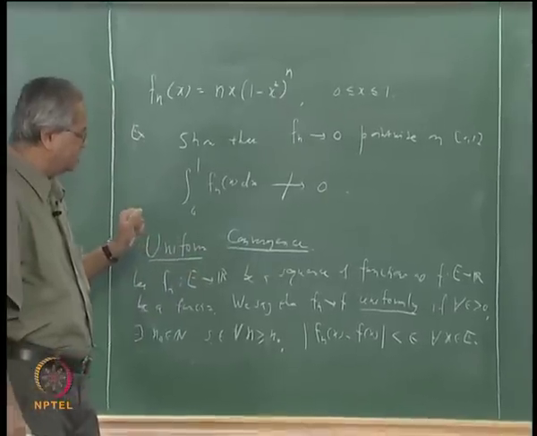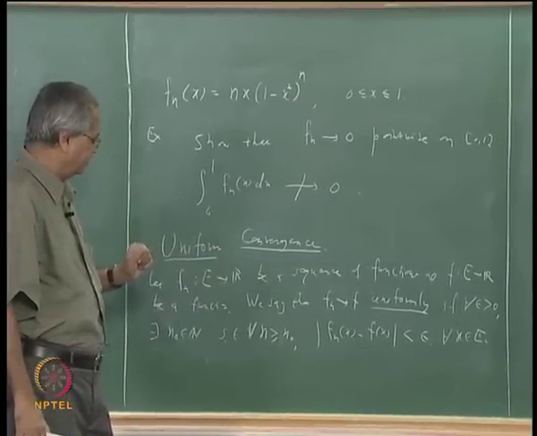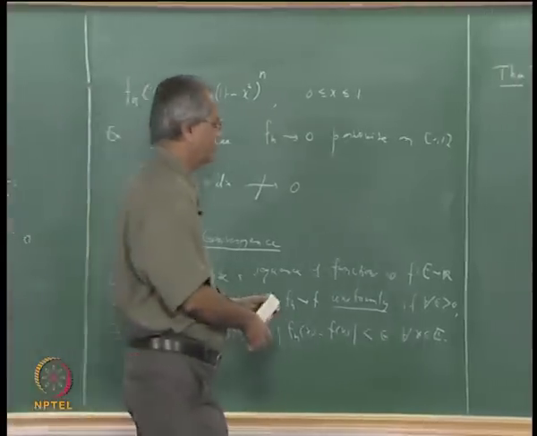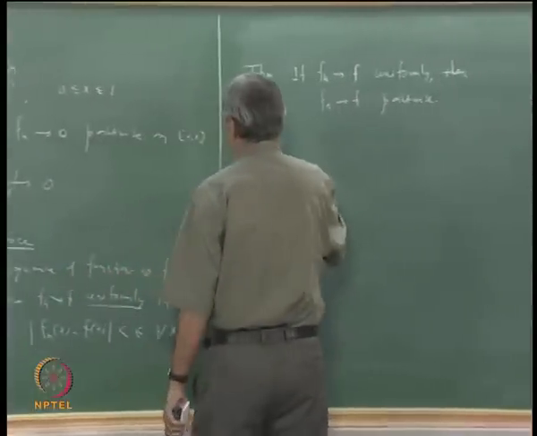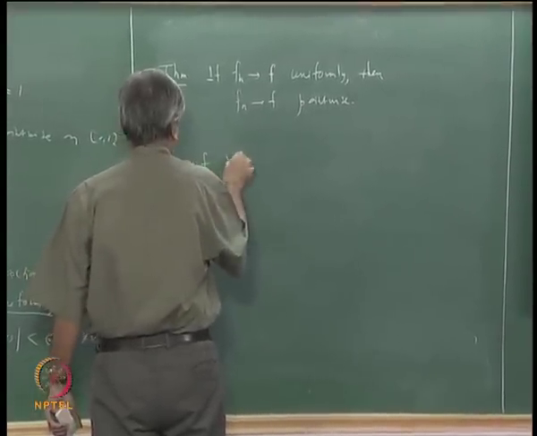Now what exactly is the difference? When you say Fn converges to F pointwise, let us compare the two definitions.